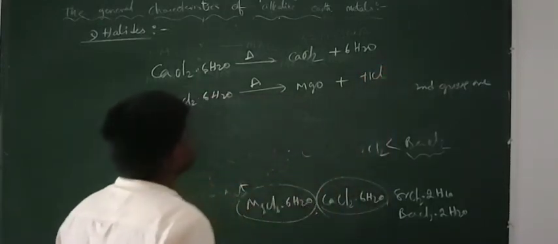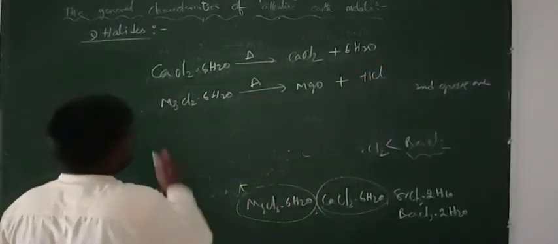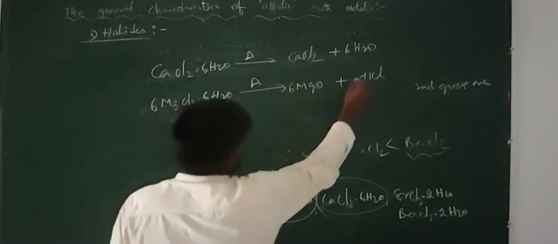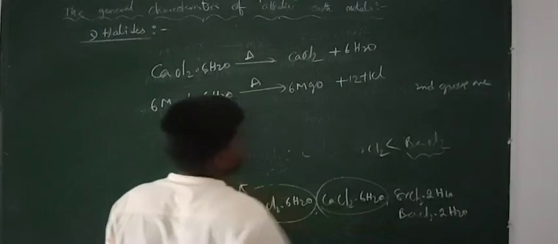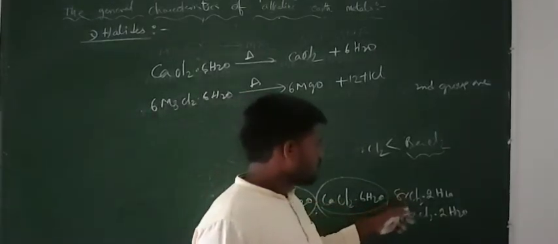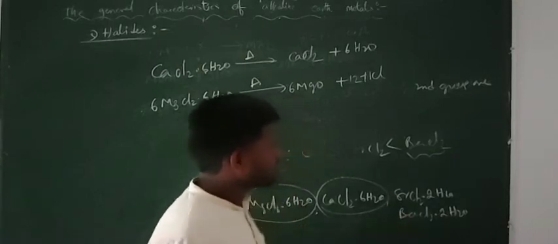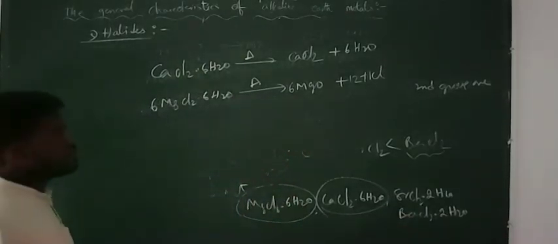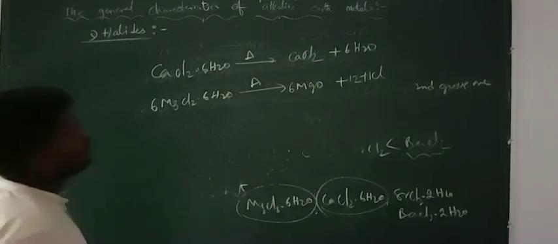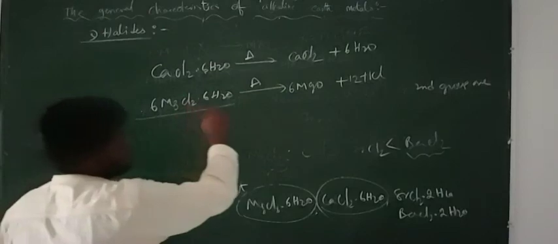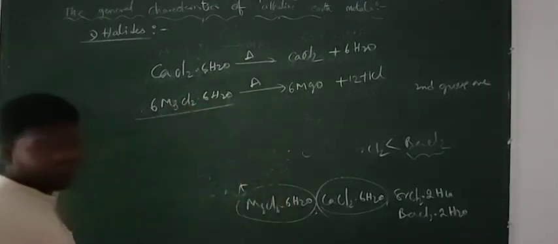So to balance this equation, you multiply with 6 here, and here multiply with 6, and here you take 12. And the remaining hydrated salts, this one and barium related hydrated salts also, upon heating can lose the water molecules. But here this one reacts with water, undergoes hydrolysis upon heating.